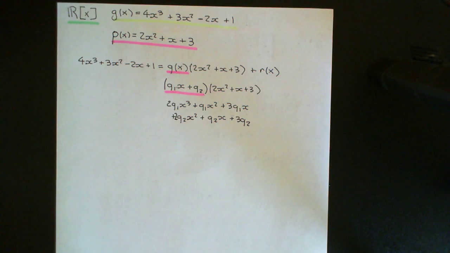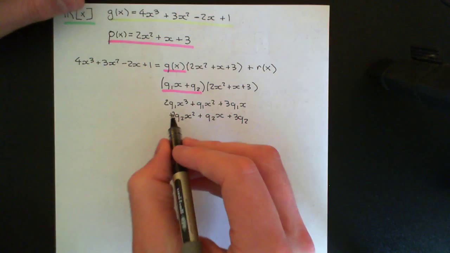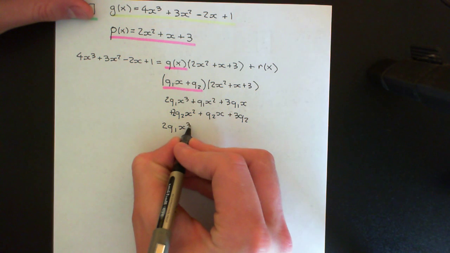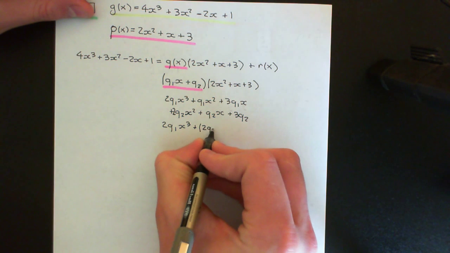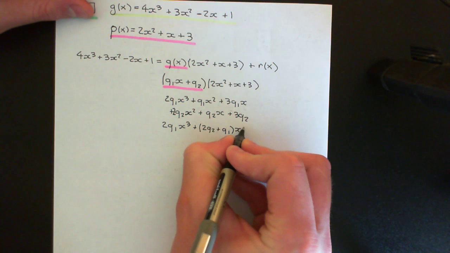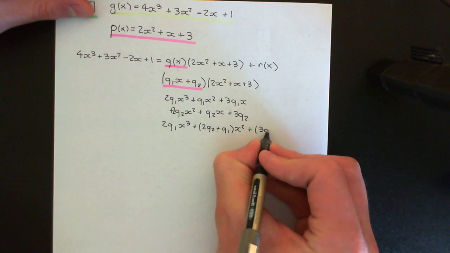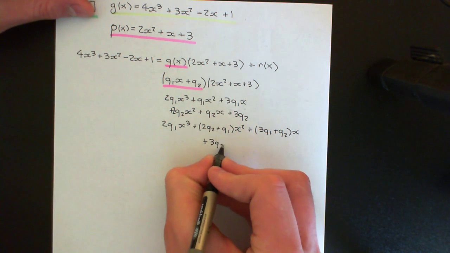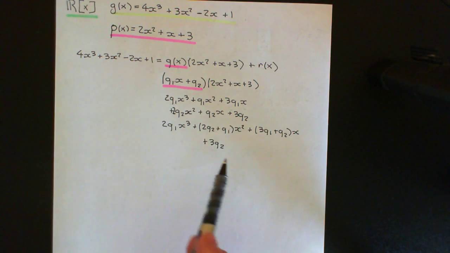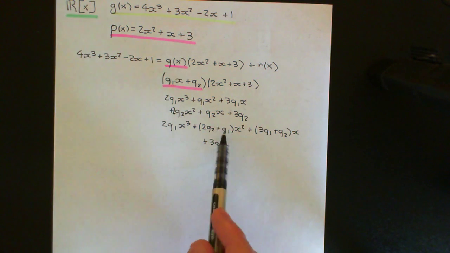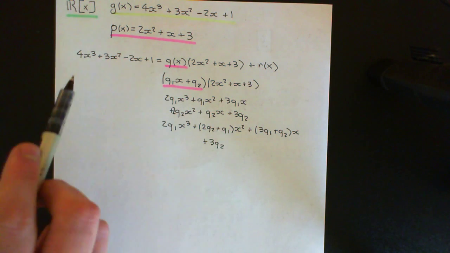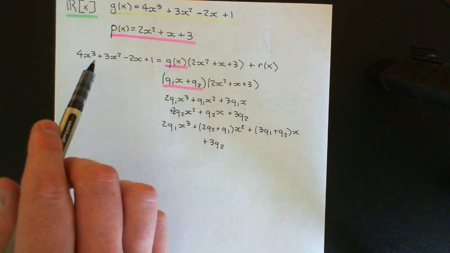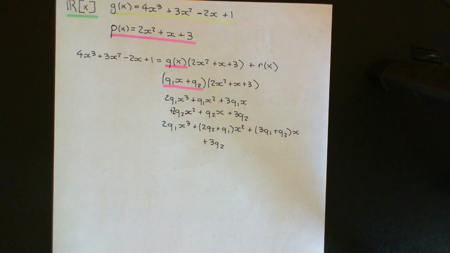So this is what we'll get here. Now let's collect terms with the same power of x together. So this will overall become 2 times q1 x cubed plus 2 times q2 plus q1 x squared plus 3q1 plus q2 times x, and then we'll finally have plus 3q2. Now wouldn't it be wonderful if we could pick q1 and q2 such that all of these coefficients perfectly match those ones there? If such a q1 and q2 exist, then we will be able to write our polynomial g of x as a perfect multiple of our polynomial p of x.